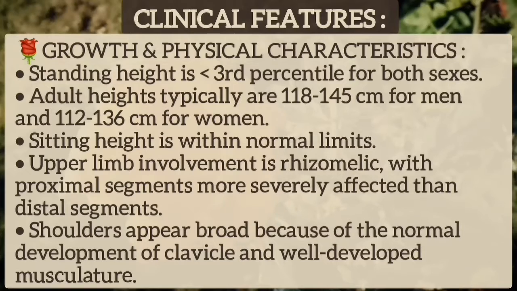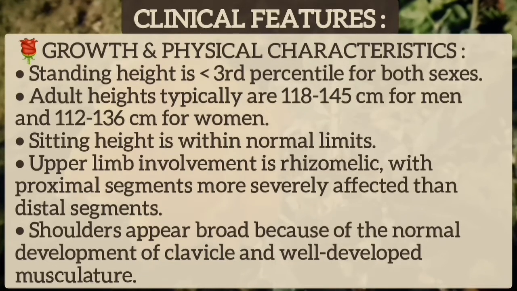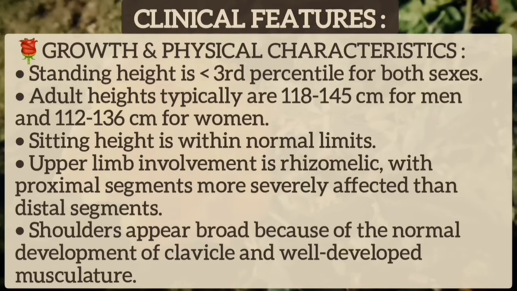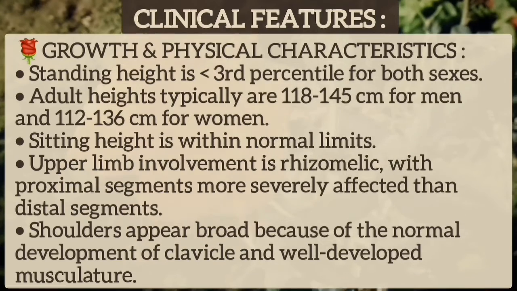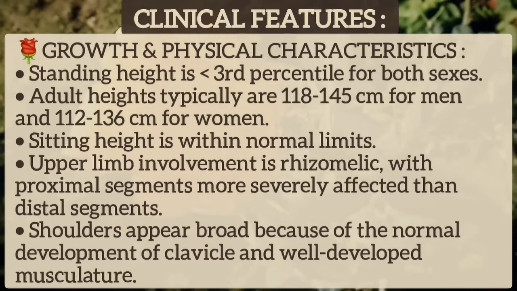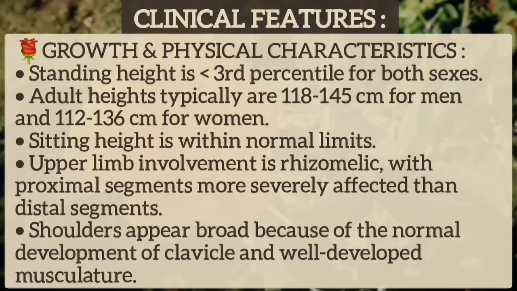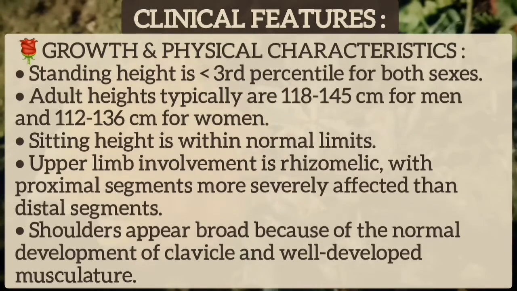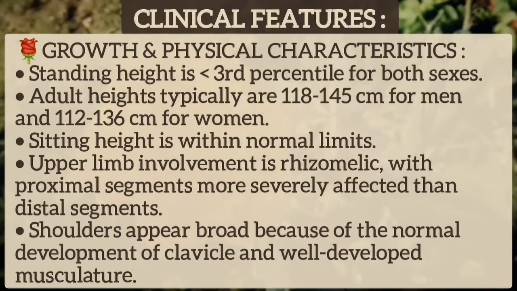In achondroplasia, standing height is below the 3rd percentile for both sexes. Adult heights typically are 118 to 145 cm for men and 112 to 136 cm for women. Sitting height is within normal limits. Upper limb involvement is rhizomelic, with the proximal segment more severely affected than distal segments. Shoulders appear broad because of the normal development of the clavicle and well-developed musculature.